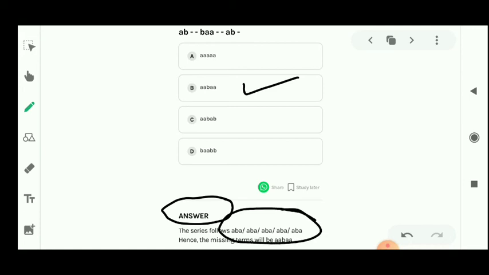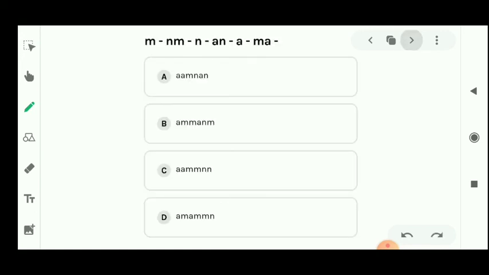That means if we can see the sequencing order of this here, ABA, then ABA, then ABA, then ABA, and then ABA. But when we put option number A, option number C, and option number D, we can't find any sequencing order. So which option will be right? B option will be right for this question. Let's see the next question.